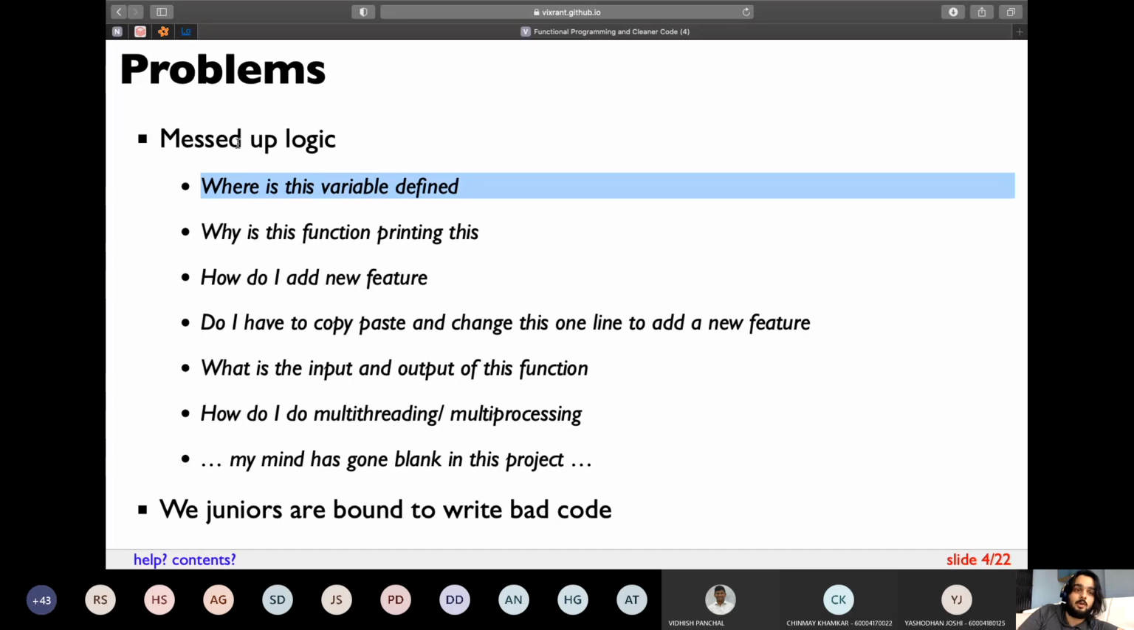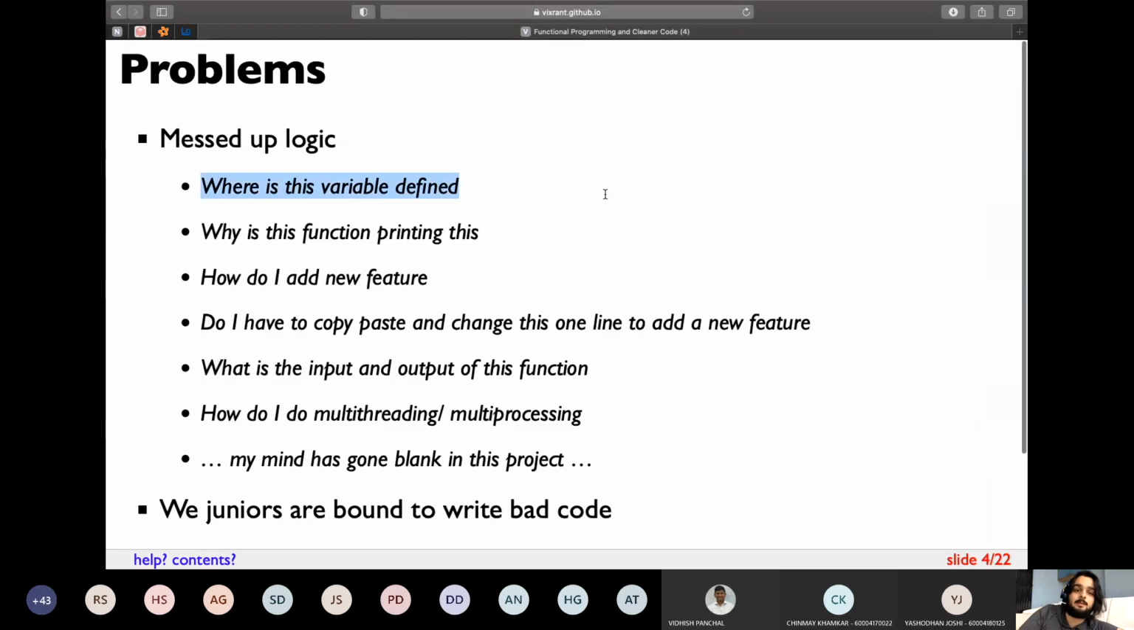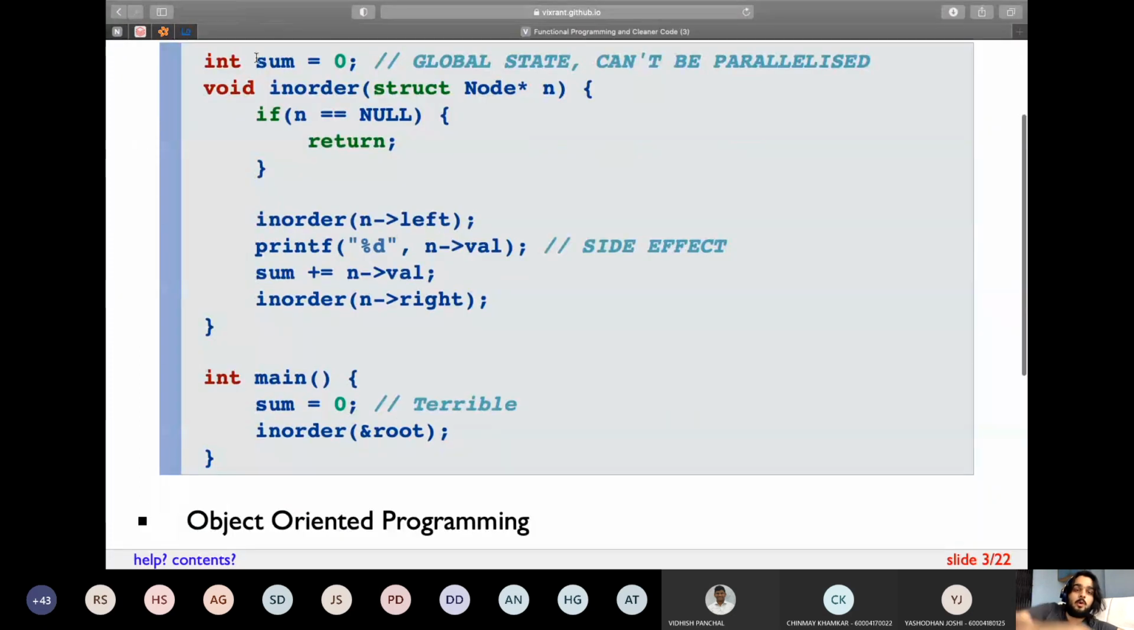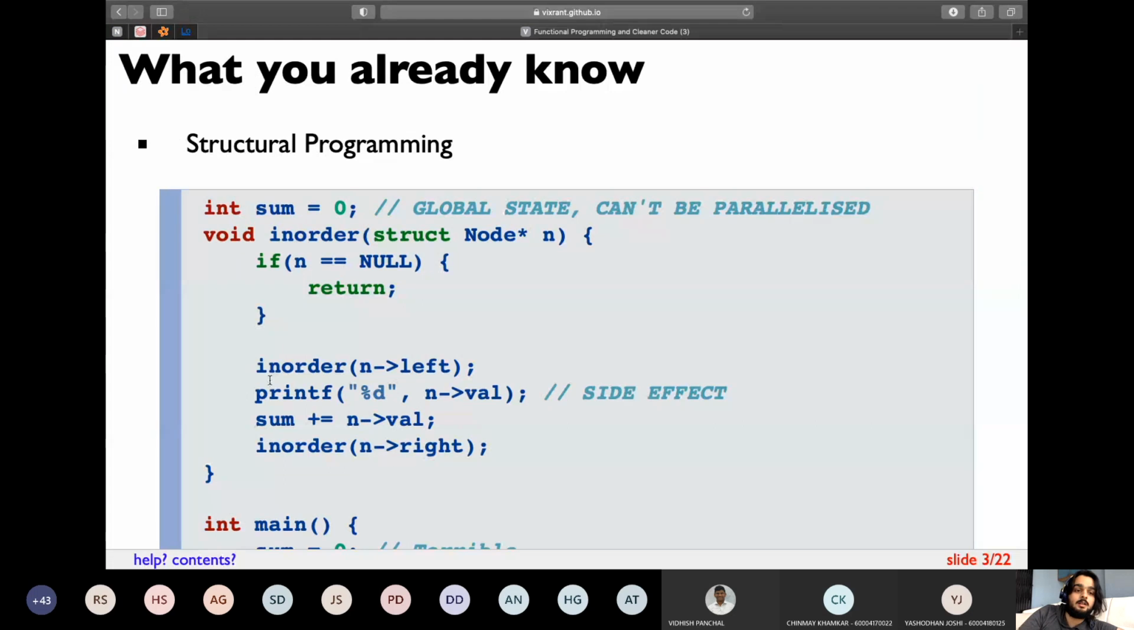The first is messed up logic. Basically, if I give them a function, let's say this one, which sums up all the elements in the array, they might be thinking, where the hell is a variable defined? Like, this variable is defined in some other file and it is being used here. So that is not a good logic. The second is, why is the function printing this thing? So these side effects may confuse somebody else.